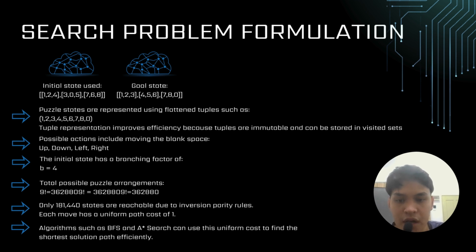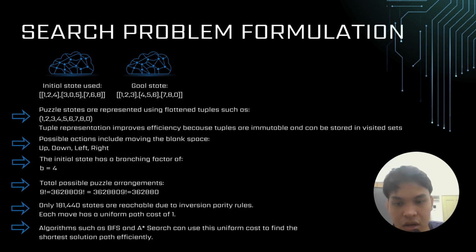The movement of tiles is governed by four possible actions, which is moving the blank space up, down, left, or right. In our specific initial state, the blank is in the center, giving us a branching factor of b equal to 4. While there are over 362,000 possible arrangements of the tiles, it is important to note that only half, roughly 181,000 states, are actually reachable due to mathematical parity rules. Our code is designed to navigate this reachable state space.